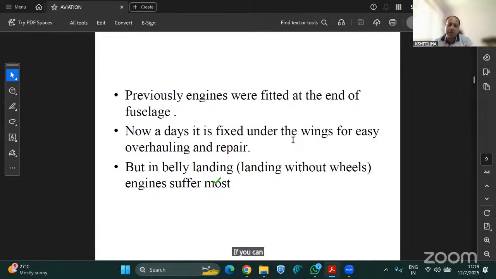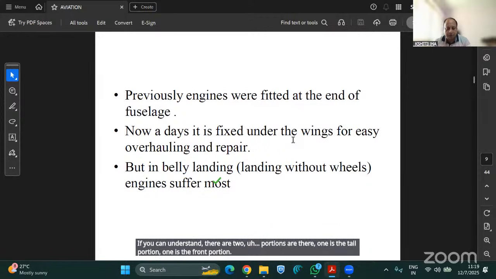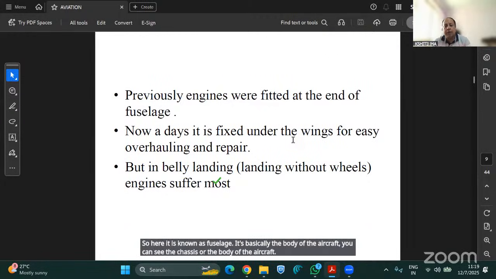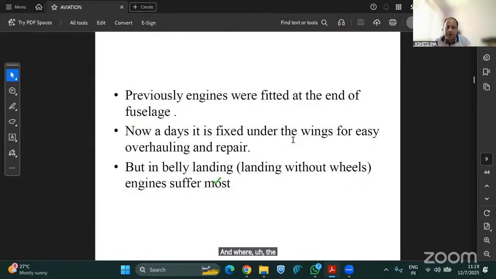There are two portions, the tail portion and the front portion, but the total body of the aircraft is known as fuselage. Like in marine it is known as hull, here it is known as fuselage. It's basically the chassis or body of the aircraft, where the metal sheets are fitted, and the complete aircraft is completed.